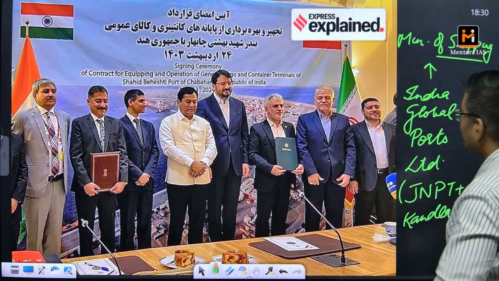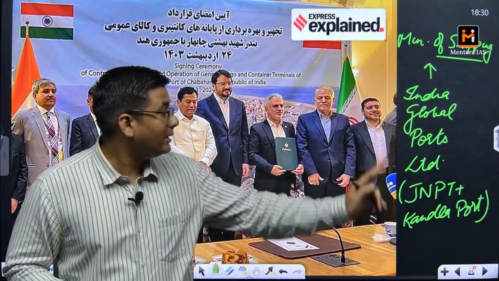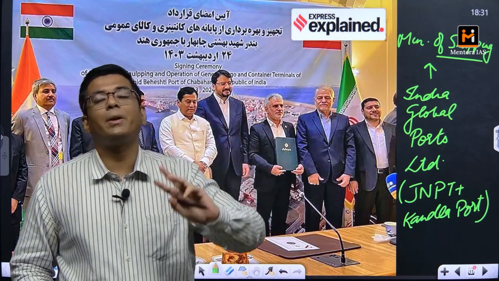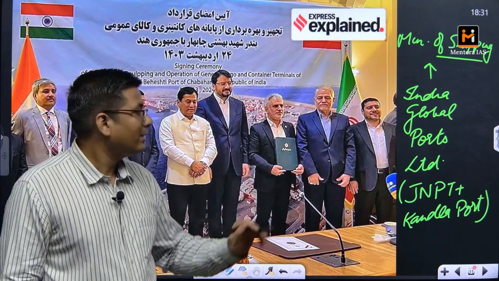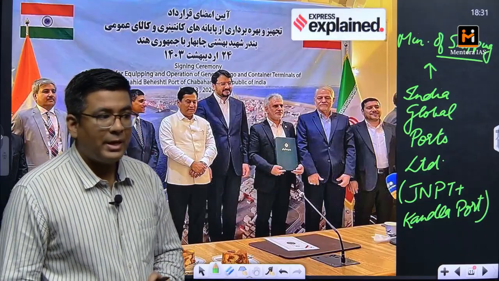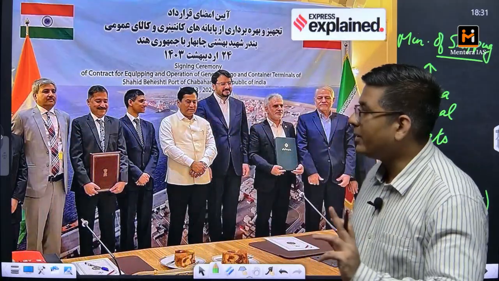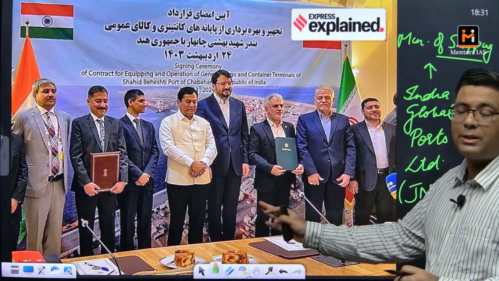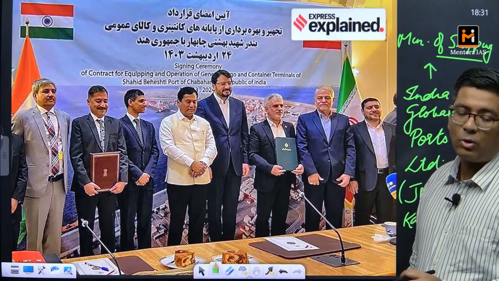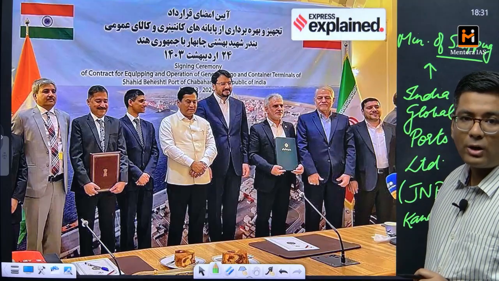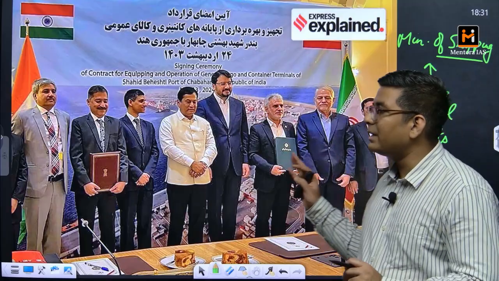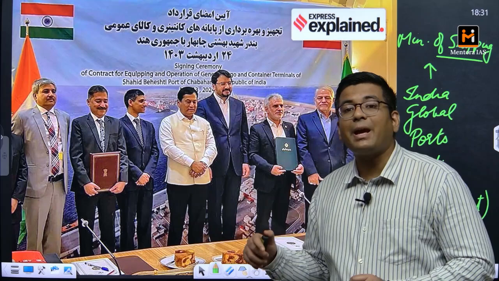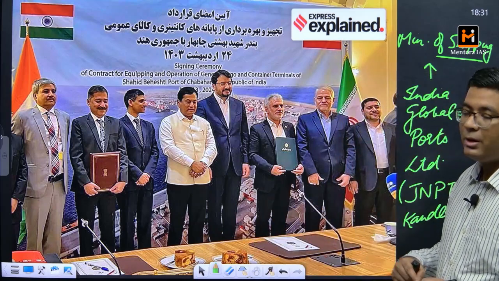Okay, so this particular company was incorporated, and this company is the one which is right now developing, installing equipment and also operating the Shahid Beheshti port. That is in short called IGPL. Now in 2024, India and Iran renewed their contract, what they had signed in 2016, with a 10-year long-term engagement, where IGPL is going to take over the complete operations of the Shahid Beheshti port, and at the same time there will be renewed investment for Shahid Beheshti.